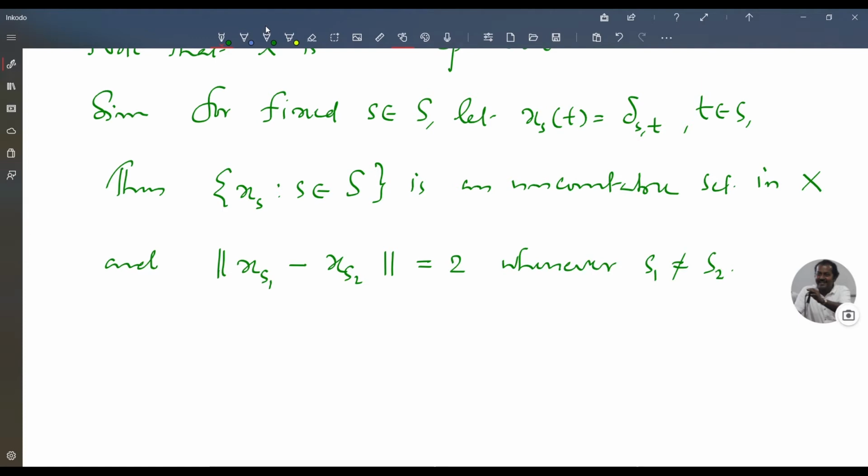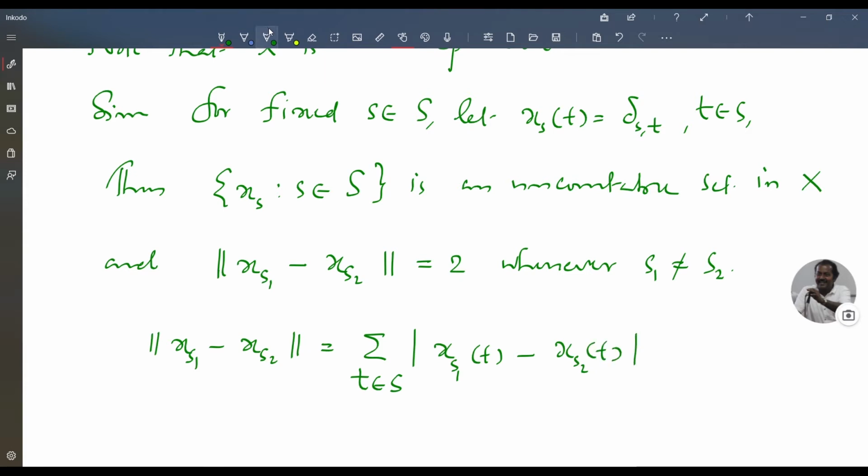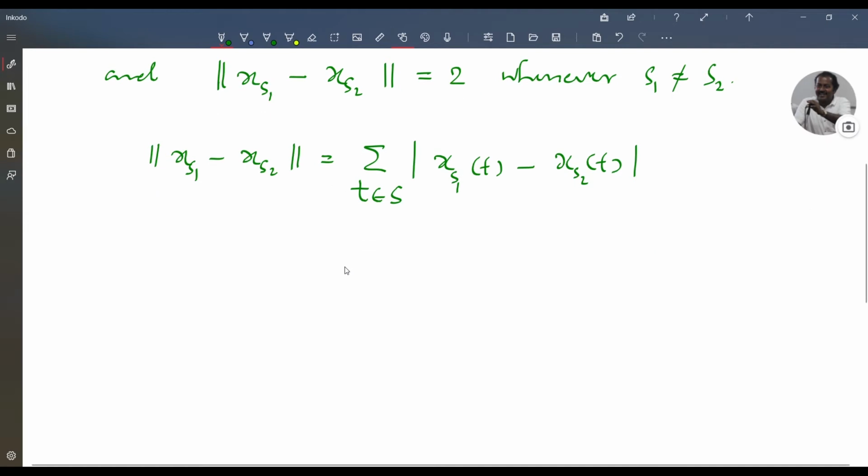This is because norm of x_s1 minus x_s2 is equal to sigma t belongs to S modulus of x_s1 of t minus x_s2 of t, that is equal to sigma t belongs to S delta s1 t minus delta s2 t.